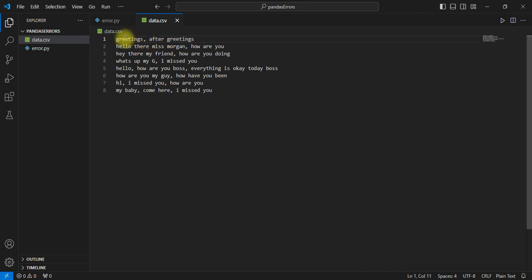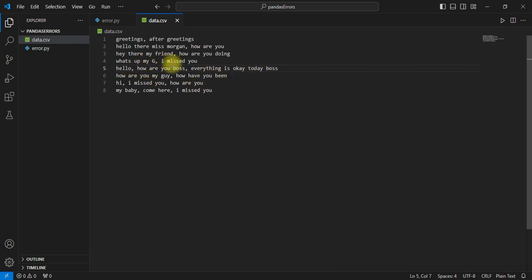For this sake here, when we read this file, from what we can see from the first line, the file has two columns: greetings and after greetings. When you read this file, you can see it is comma separated. Like this line will be used for greetings and the second part for after greetings. But what will make the error happen here is this line, which has three commas separated.